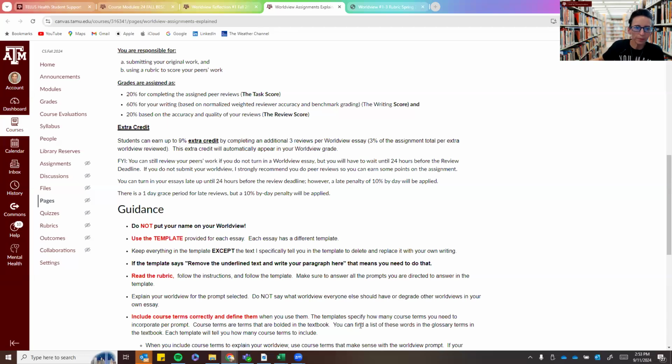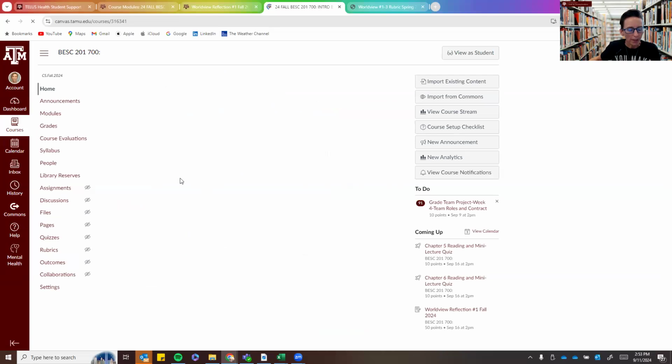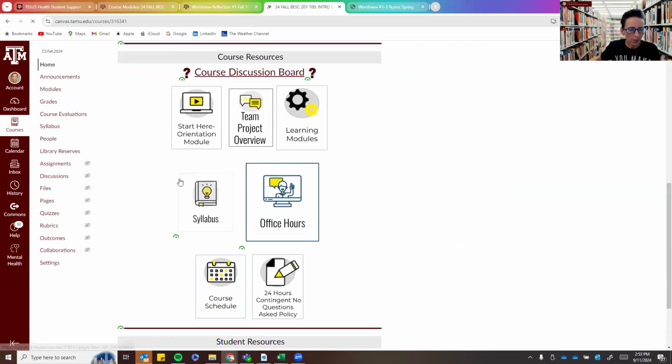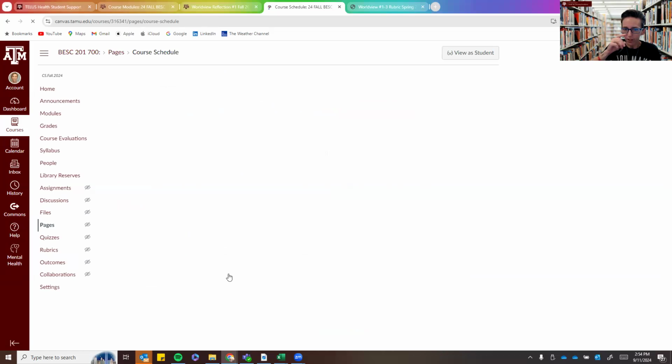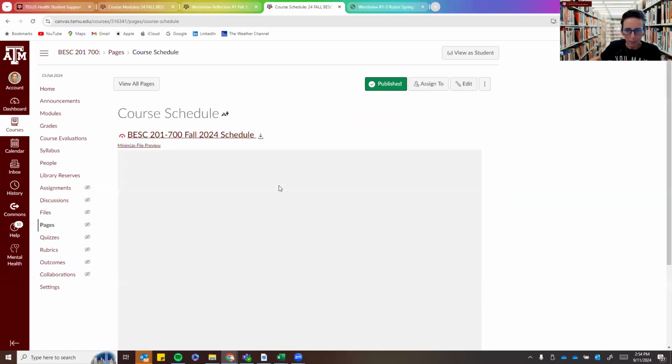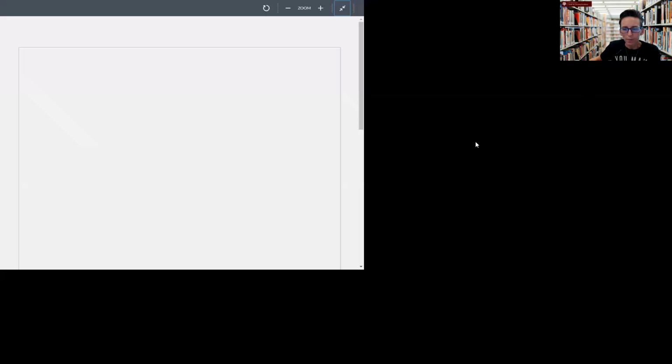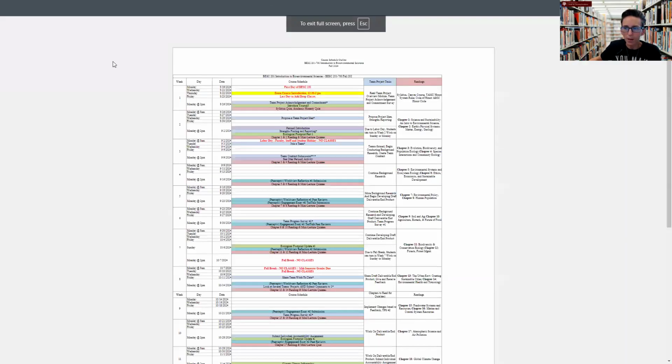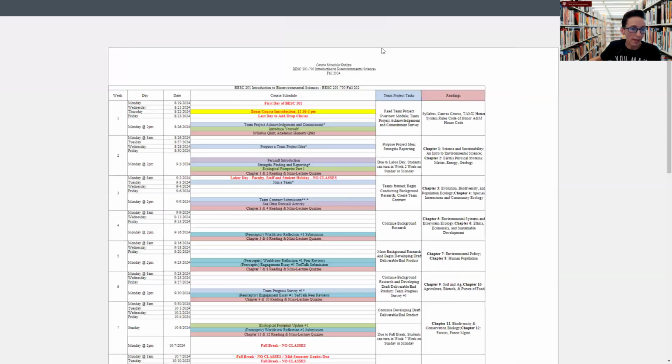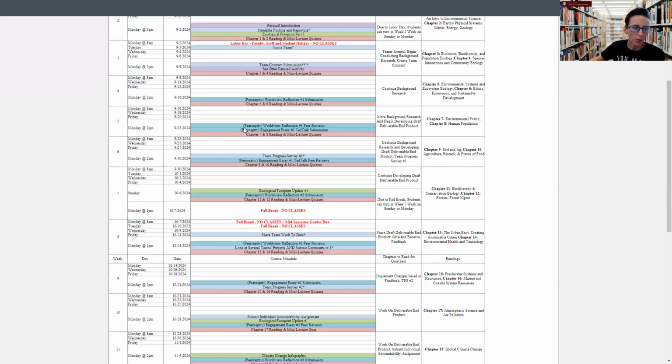The other thing I want to point out is I'm going to pull up the calendar so you can all see this. In Peerceptiv, it will show you that the due dates look like they're on Tuesdays. The reason is that I had to artificially inflate the due dates so that there was a grace period built in. So I don't want anyone to think that because Peerceptiv says it's due on Tuesday, I have up until Wednesday with a grace period. No, Tuesday is the grace period. It's just the way that I had to do it to make it work.